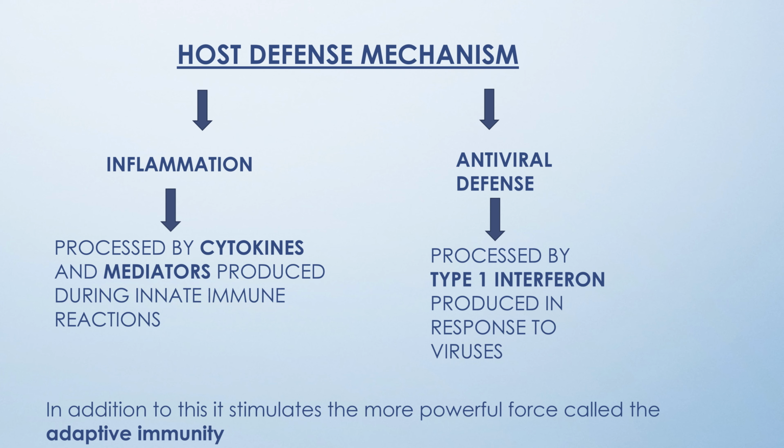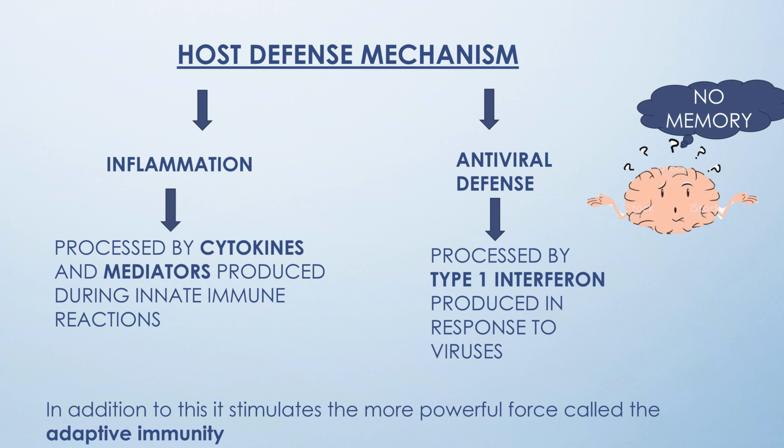viruses. In addition to these defensive functions, the innate immunity provides the danger signals and stimulates the more powerful force called the adaptive immunity. Innate immunity, unlike adaptive immunity, does not have memory or fine antigen specificity. Hence, the adaptive immunity is considered more powerful than innate immunity.